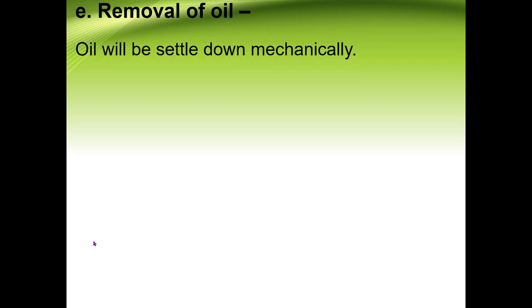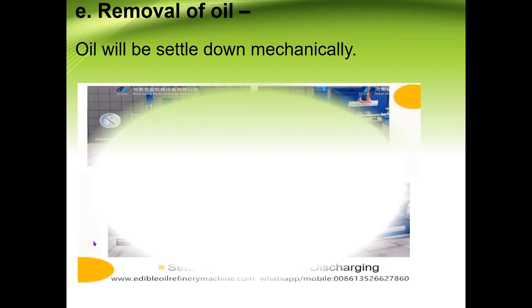Along with that, the last step is the removal of oil. Sometimes oil may be present in the water, and oil is nothing but fatty acid. Acid is responsible for corrosion, so it is very important to remove oil, and for removing that oil we can use the mechanical method, that is, settling it down mechanically.